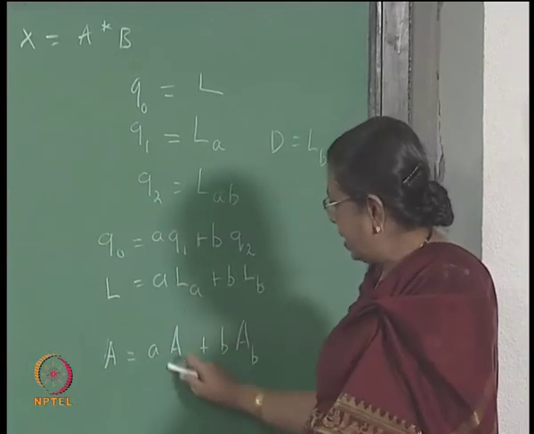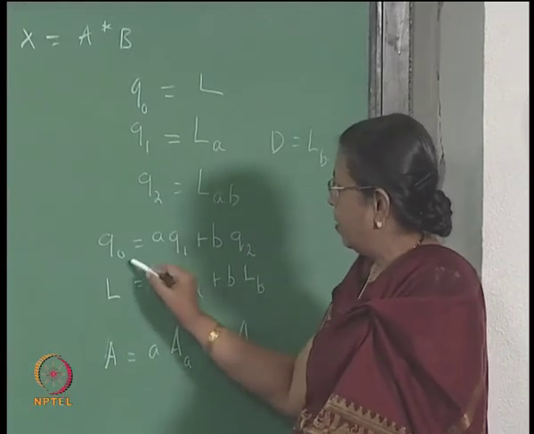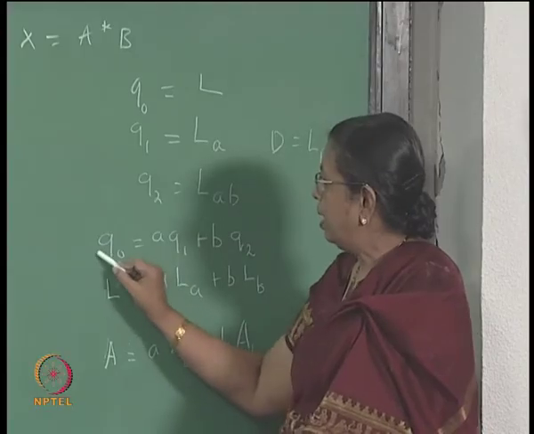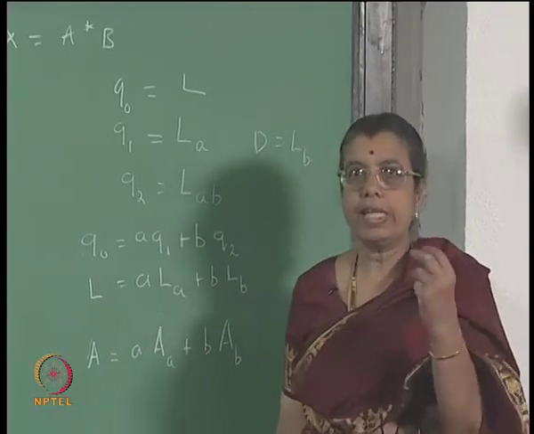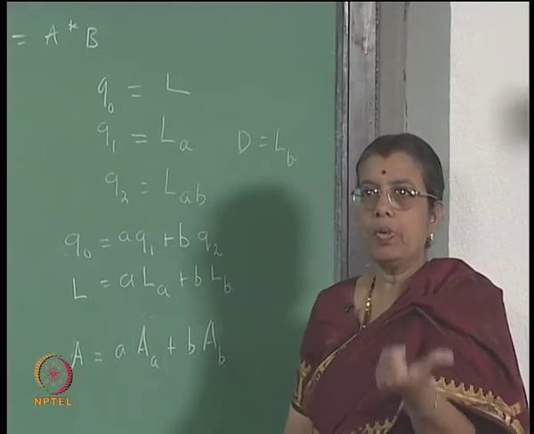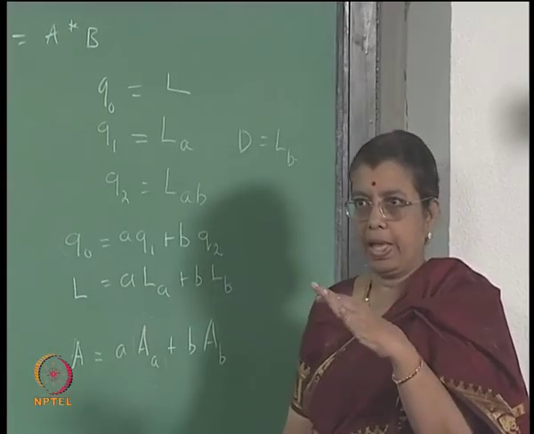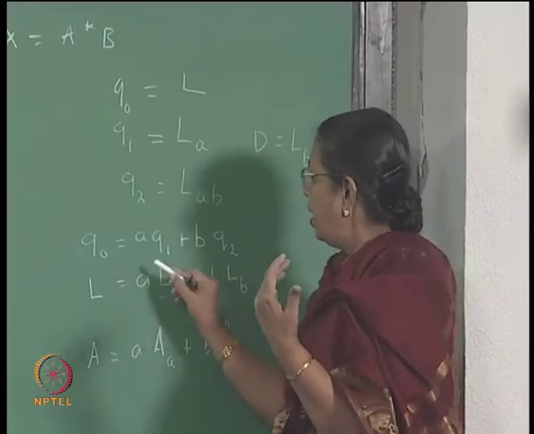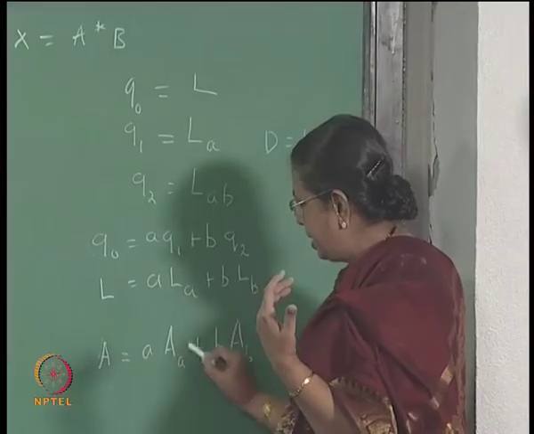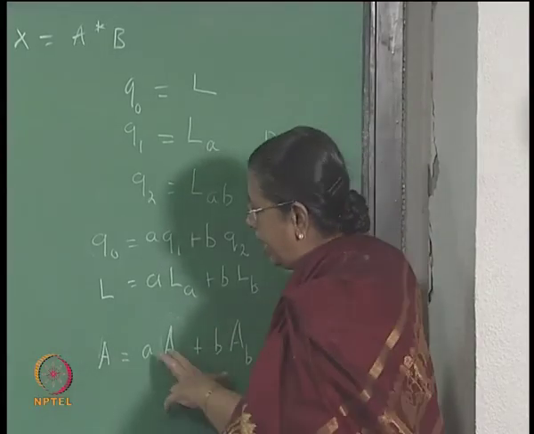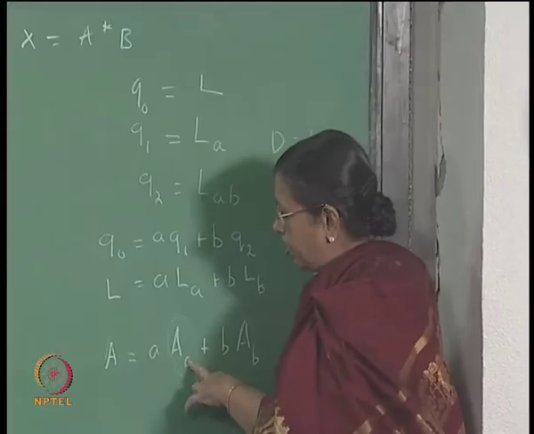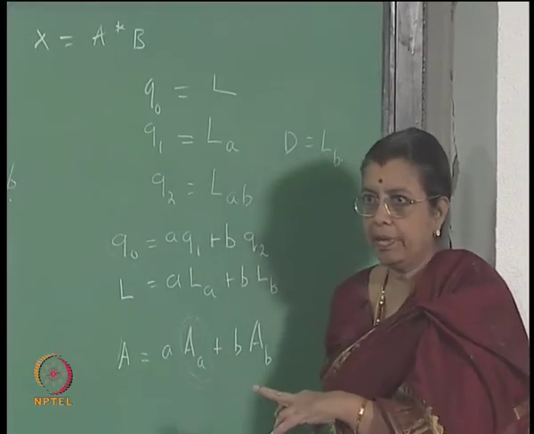Now, here for example, Q naught represents the set of strings which take you from Q naught to a final state, right. Now, this represents the derivative of A with respect to A, okay.